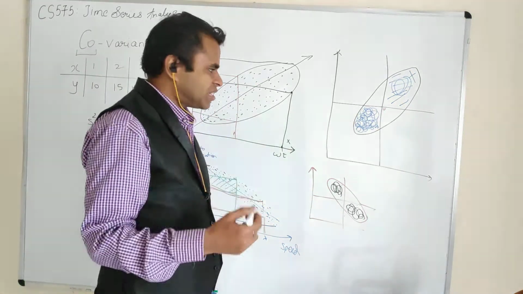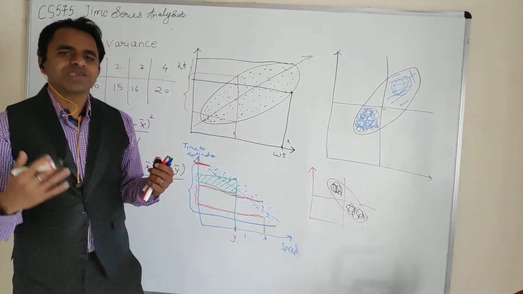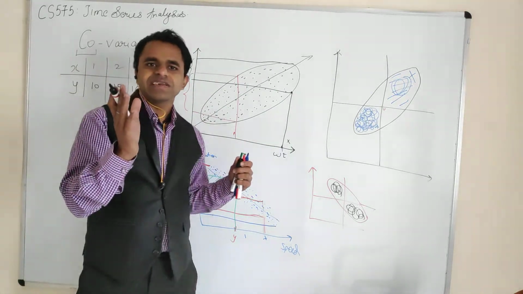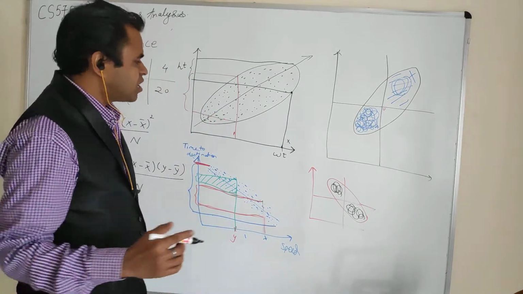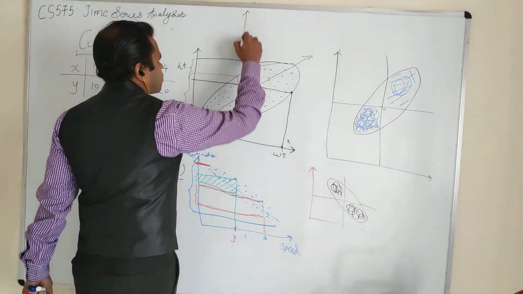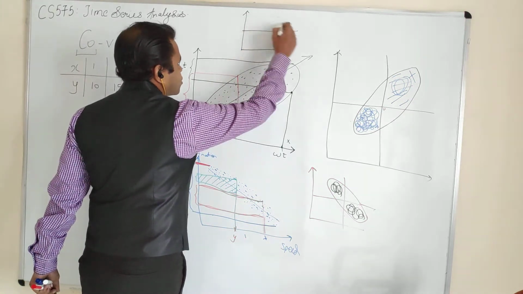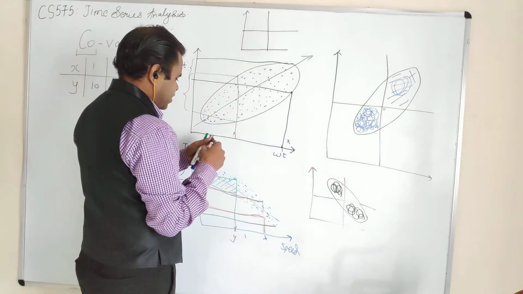So this is basically the intuition behind how to see whether something is positively correlated or negatively correlated. Similarly, if you want to see one more thing, for example, if there is no correlation, the graph will look something like this.